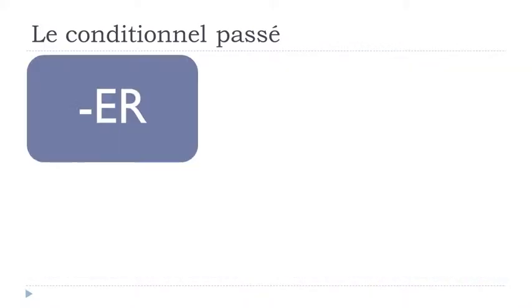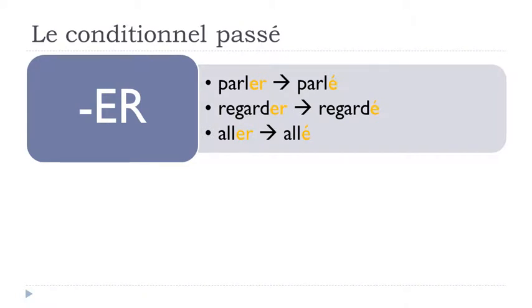And then for the second part that we use, what we call le participe passé. So the thing is that for the first group of verbs, we talk about the verbs ending at the infinitive form with er. Okay? So these verbs are quite easy because, have a look at the first example that I put, parler, to speak, to talk. So you can see that it ends with er here. This is the infinitive form, so the basic form of the verb, okay?